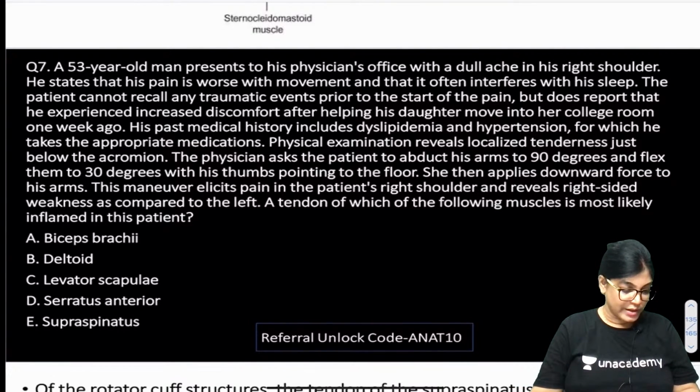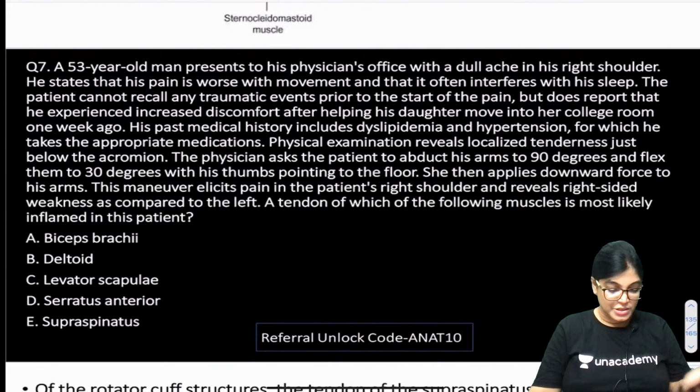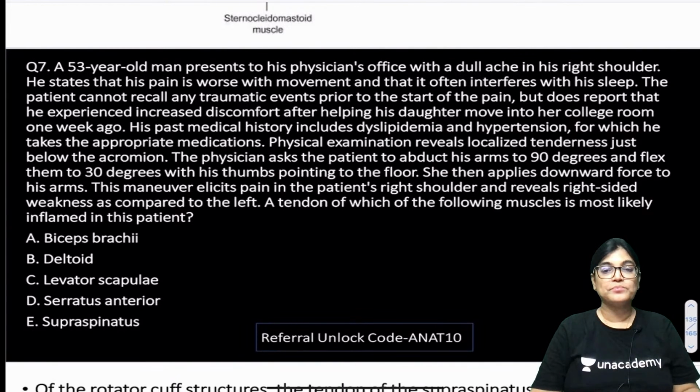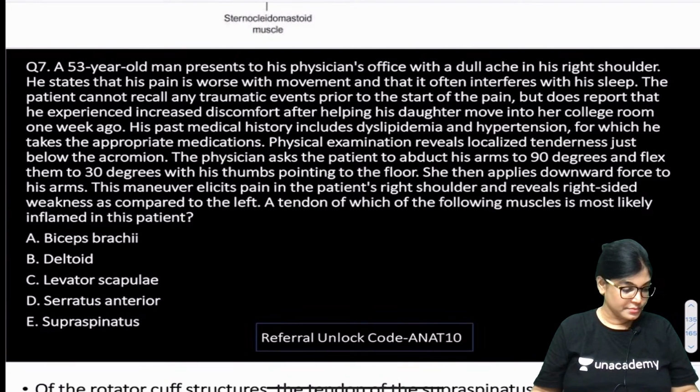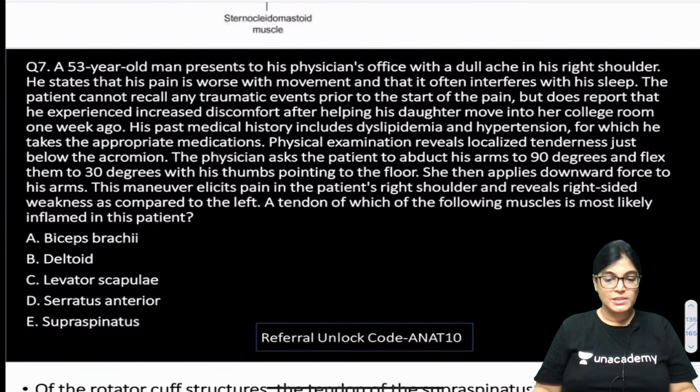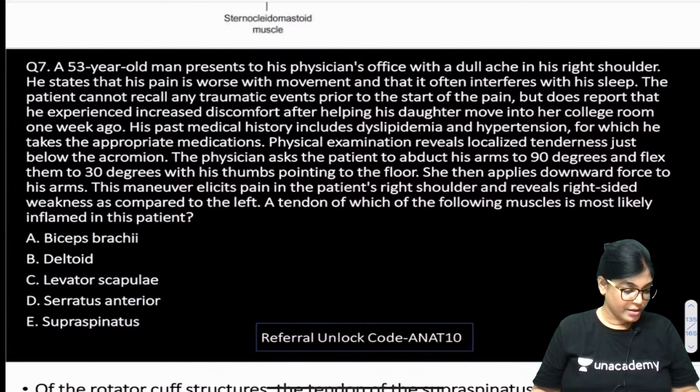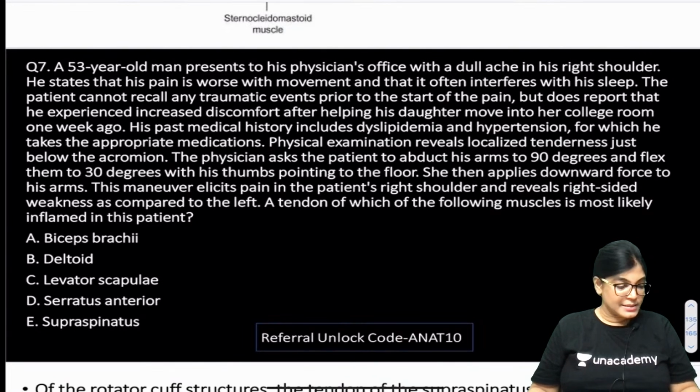Sujata says B, deltoid. Prakhar Sharma is telling E. Anyone else wants to answer? Otherwise I will come up with the explanation. Don't worry, I will come up with the explanation. Anyone wants to answer? The correct answer is... Dipti is also telling E.